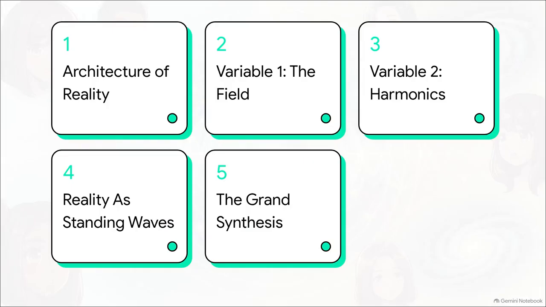Okay, let's dive right into this. Here is our roadmap for unboxing the universe's master equation step by step. We're going to cover the architecture of reality. Variable 1, the field. Variable 2, harmonics, reality as standing waves. And finally, the grand synthesis.